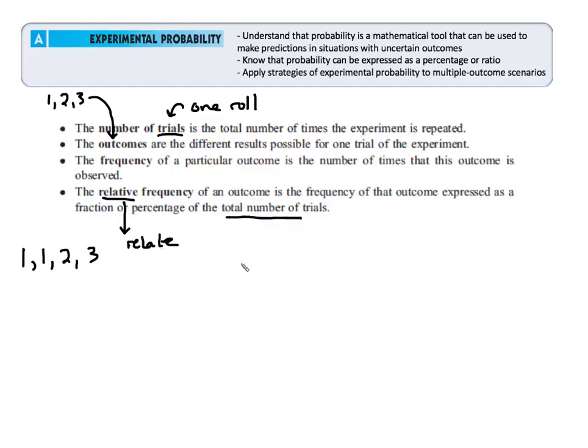This is what you did probably at the end of the experiment from yesterday. If I saw that I rolled the 6 20 times in my experiment, but there's 100 rolls total, then in that case I could create this ratio where the frequency was on the top. Let me rewrite this. The frequency was on the top and the total trials was on the bottom, right?